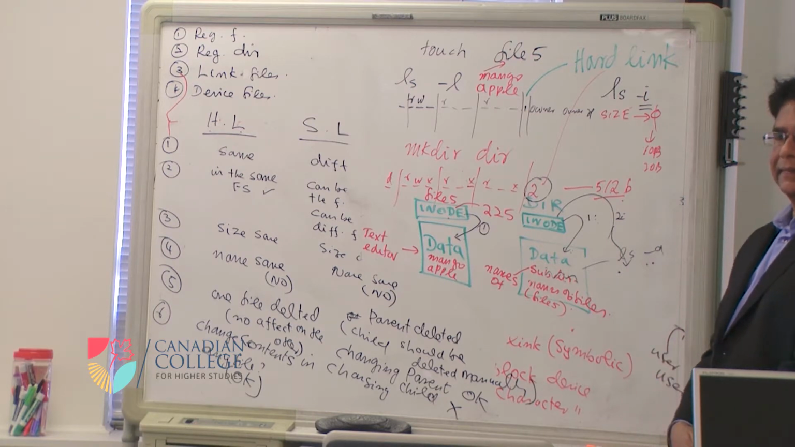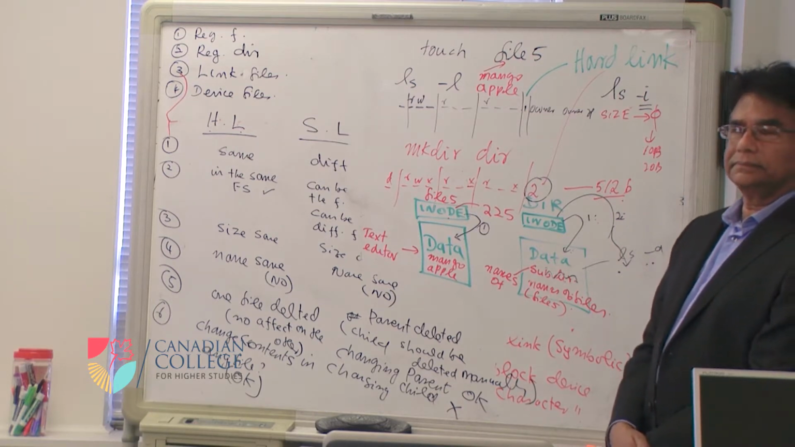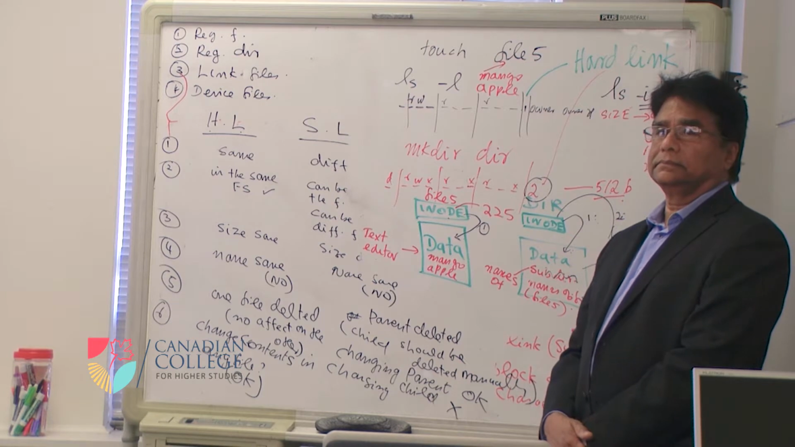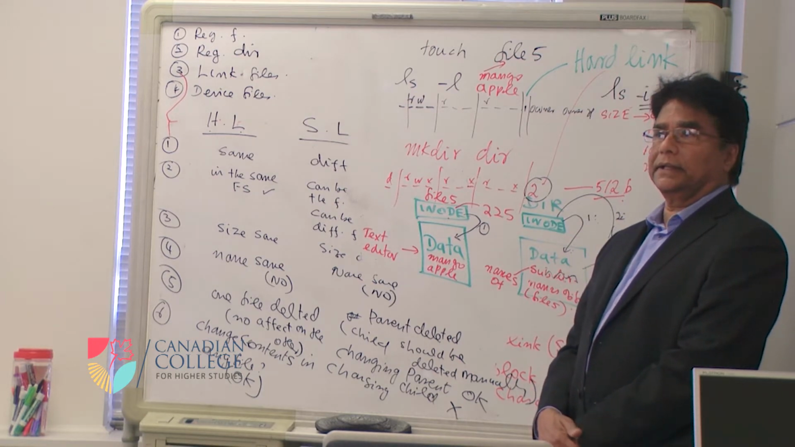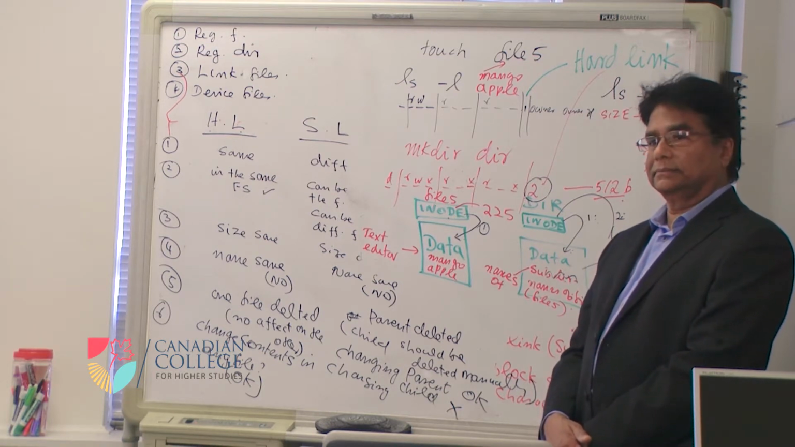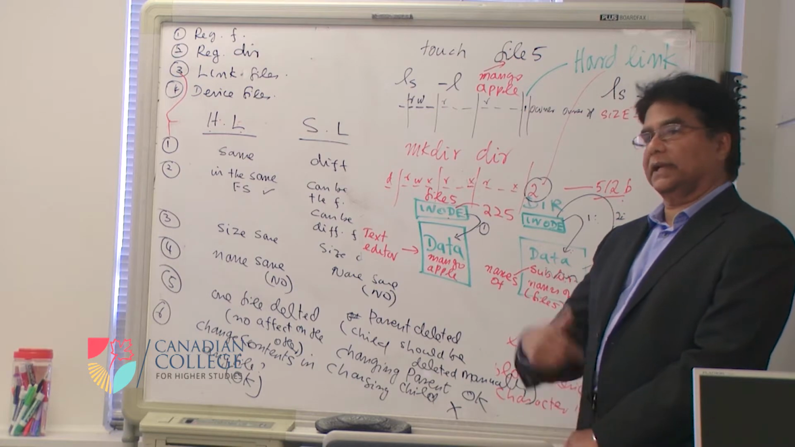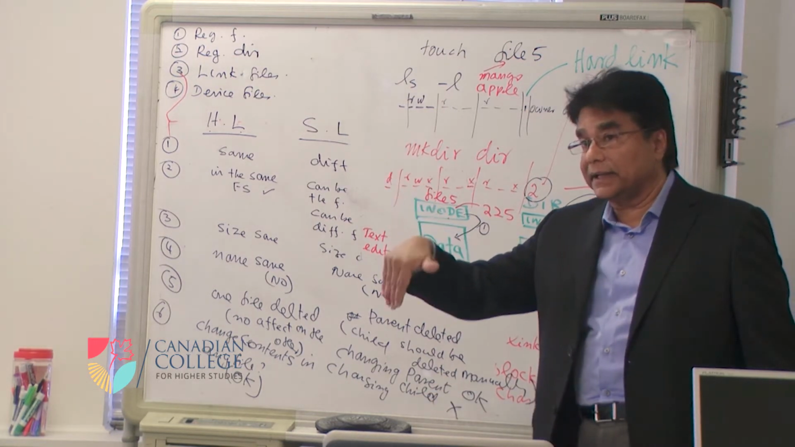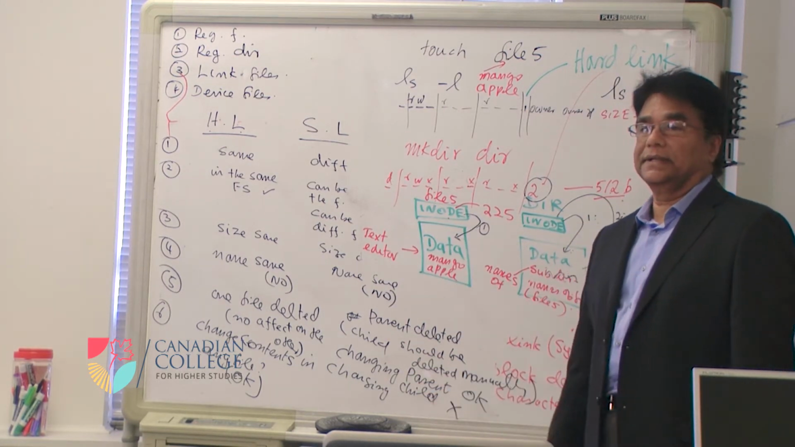So actually, we create the main directory. The link count of the main directory is 2. When you create a subdirectory, it would be 3. If I create another subdirectory, it will be 4. If I create another subdirectory, 5. But if I create another subdirectory under the subdirectory, no change.